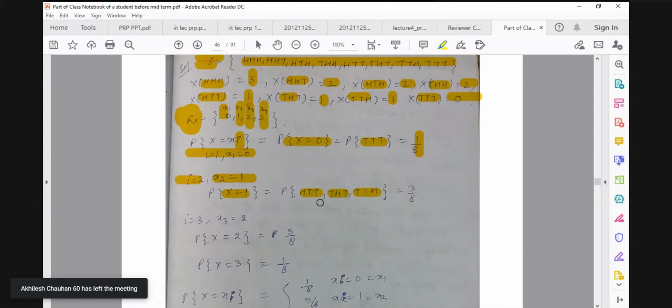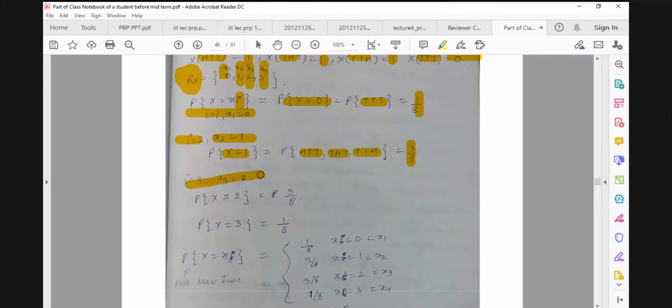They are also mutually exclusive. Each one has 1 by 8, and adding 1 by 8 three times, you get 3 by 8. For x equal to 2 also, you get HHT, THH, and so on, so you get 3 by 8.